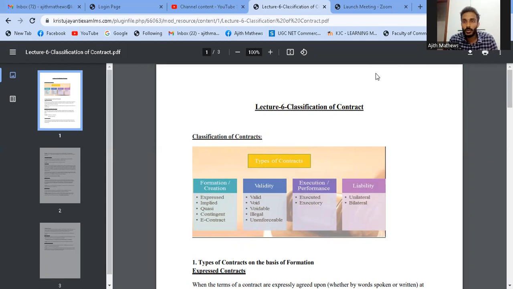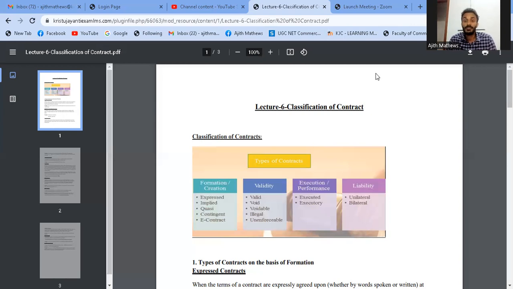Okay, first one is formation. On the basis of formation, there are express contracts, implied contracts, quasi contracts, contingent contracts, and e-contracts. So these five categories come under the formation of contract. Then if you classify based on validity, we have valid contracts, void contracts, voidable contracts, illegal contracts, and unenforceable contracts. So that is also five, so a total of 10 types under two categorizations.